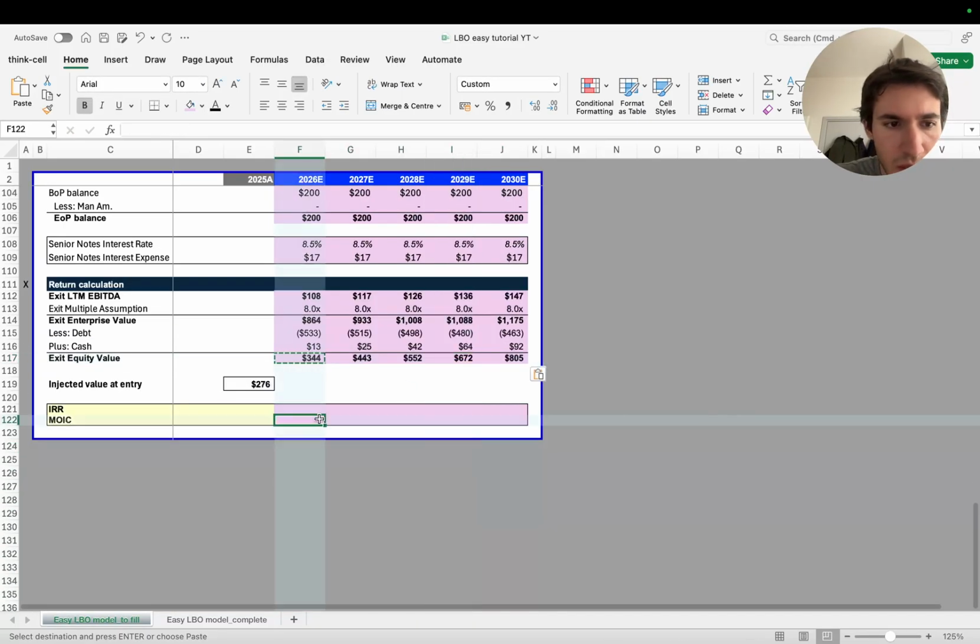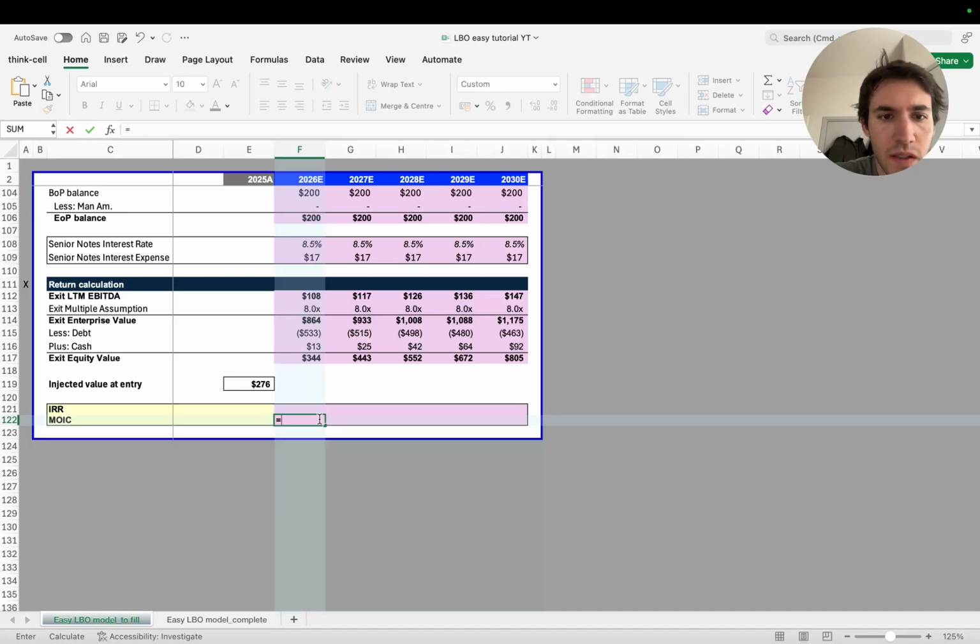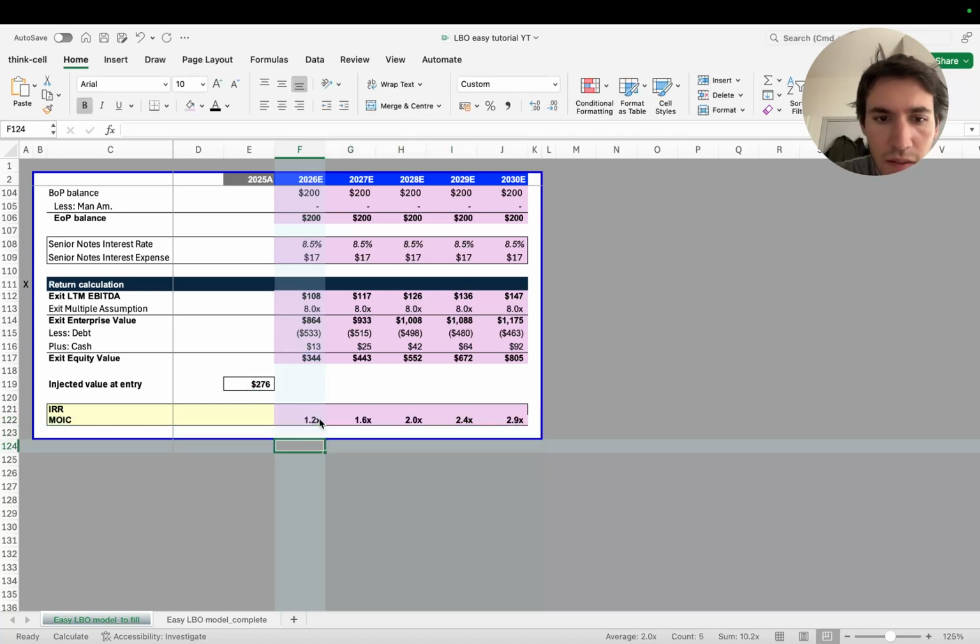Okay, now let's start with the multiple on cash. Usually I start with the multiple on cash and then the IRR. Basically, the multiple on cash is how much we've generated at the end of each year divided by what was the actual equity value that you injected at the beginning, which is 276, the one that we calculated before. Okay, so as you can see, the multiples go up every year that passes.